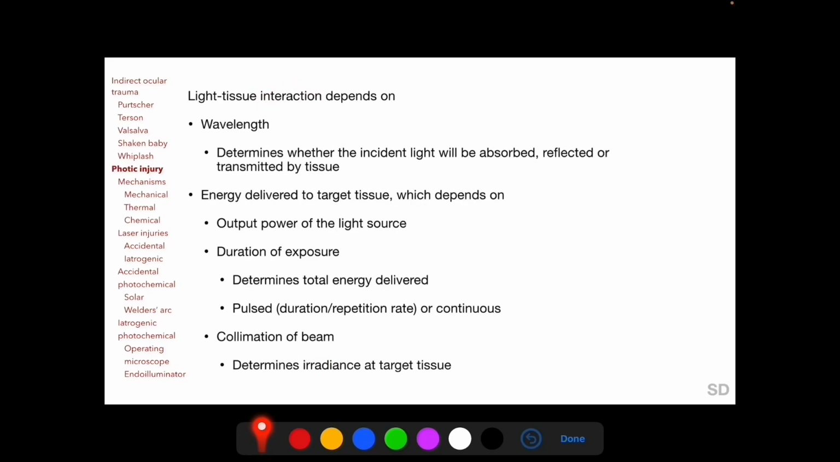Light-tissue interaction depends on the wavelength of the incident light, which determines whether and to what extent the incident radiation is absorbed by the target tissue, and the energy delivered to the target tissue, which in turn depends on the output power of the light source. The duration of exposure determines the total energy delivered, and depends on whether the exposure is continuous or pulsed, which we will be discussing later in the session on retinal laser photocoagulation. Collimation of the beam determines the irradiance at the target tissue, collimation meaning the extent of alignment of constituent waves within the incident beam at the instant of reaching the target tissue.